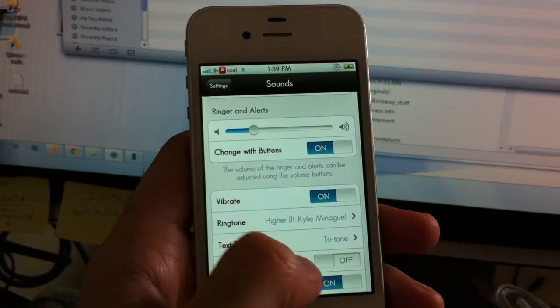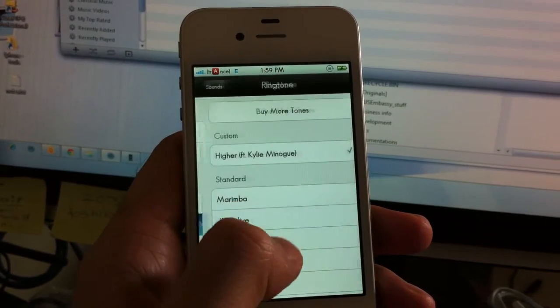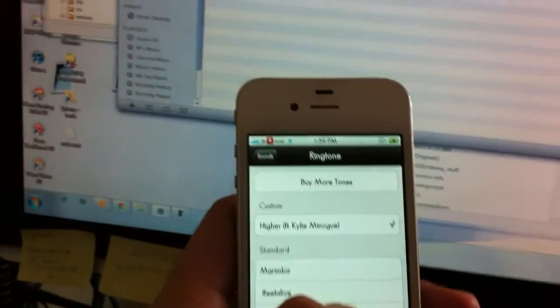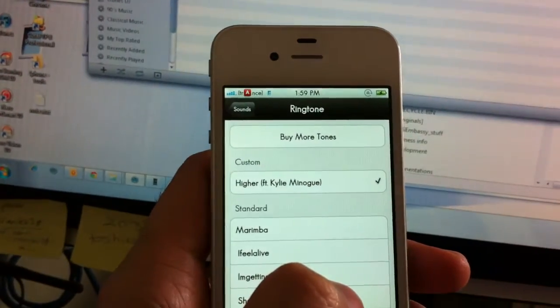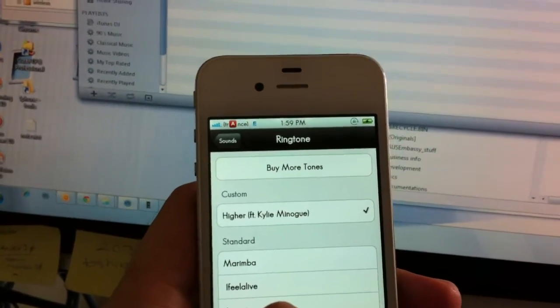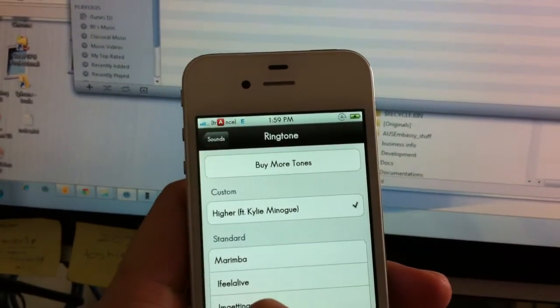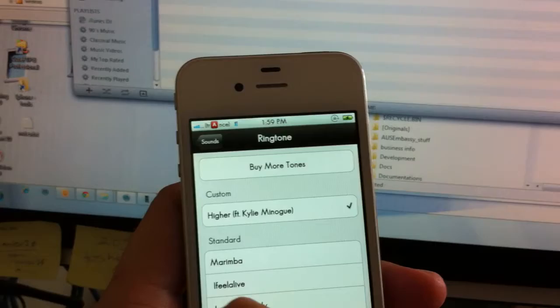Okay, sounds, ringtone, and there it is. Doing it this particular way, it will be under custom, and that's the ringtones that have been